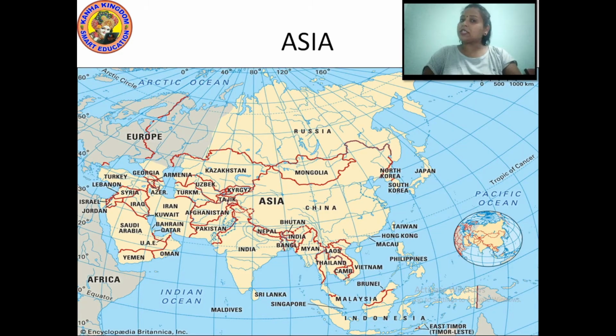Now the first and largest continent that I am going to discuss with you all is Asia. This is the world map. Are you able to see Asia, covered with a cream shade? This all comes in the Asia part.